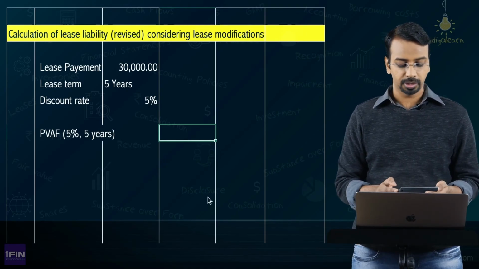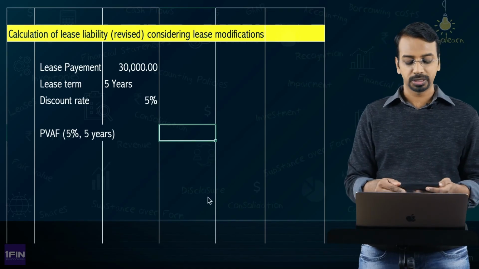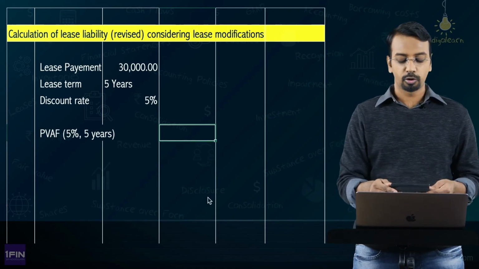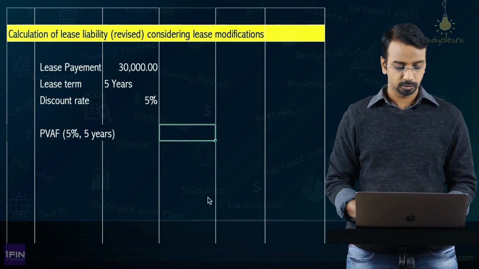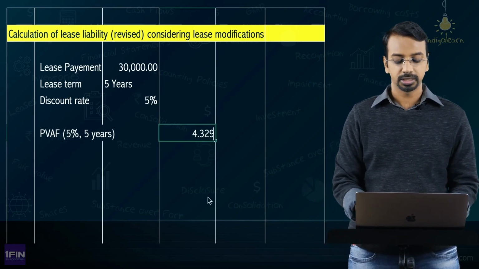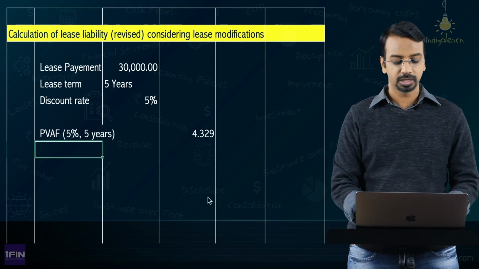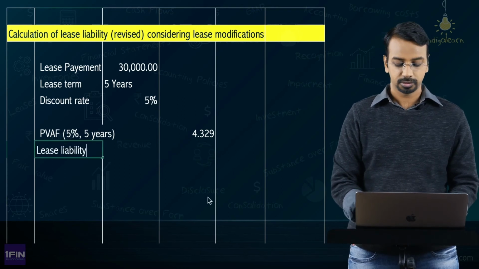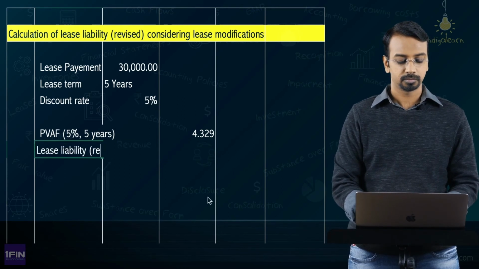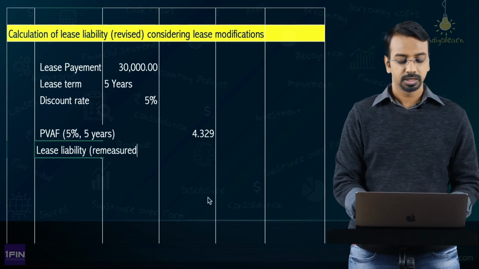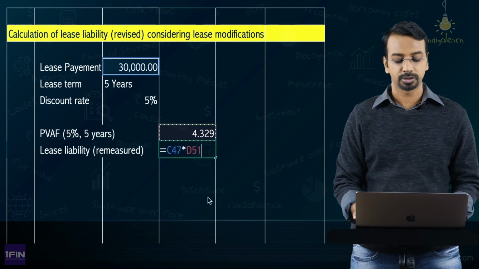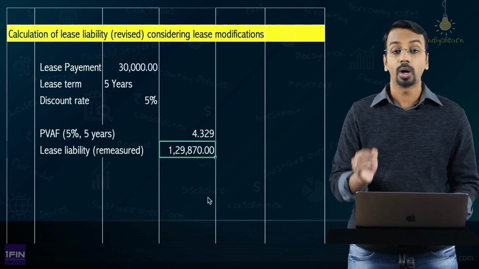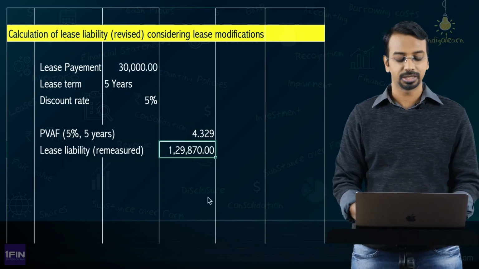Do a grand total, you get 4.3294. Okay. So, we can take 4.329. So, 4.329 is the present value annuity factor. So, what is the lease liability? The lease liability which is remeasured is 30,000 multiplied by 4.329, that comes to 1,29,870. Okay.